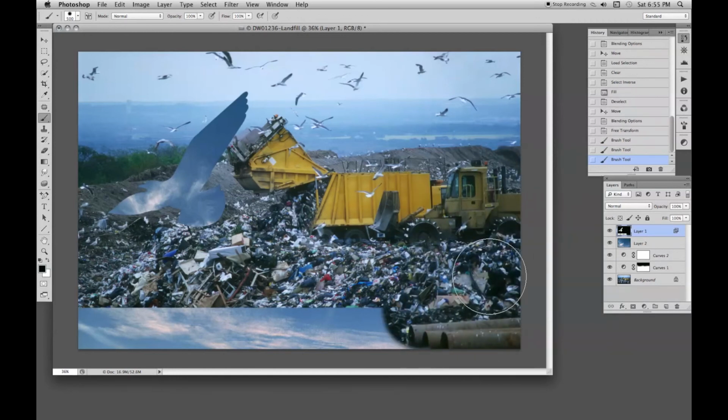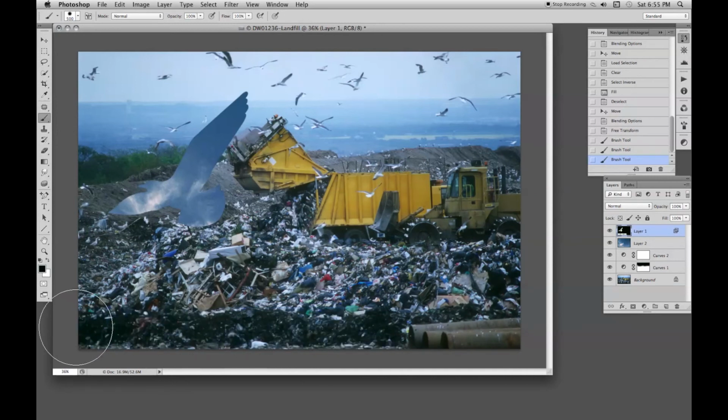Let's clear that out of the way. Choose the move tool, and we can still move the sky around underneath. Let's find a nice bit of cloud. No, it's too much. I don't want much cloud, mainly blue sky. Wispy cloud looks good. There we are.